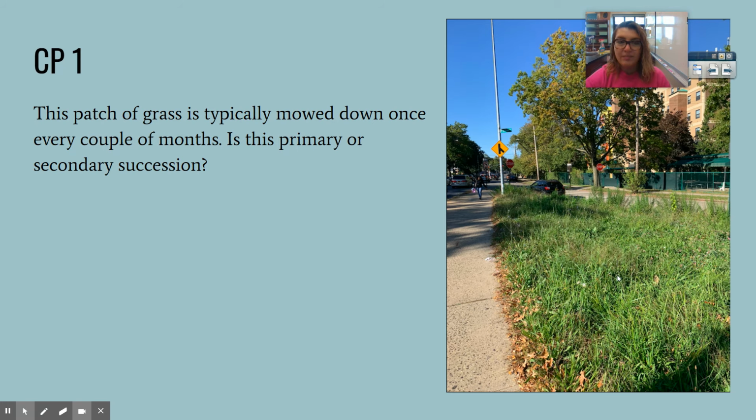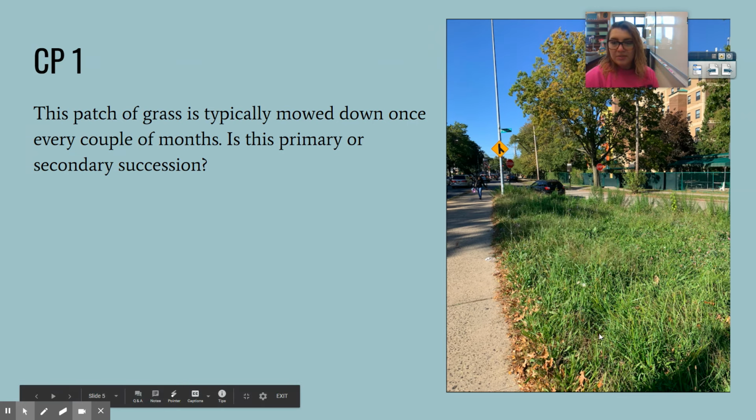All right, so this is an example of secondary succession. Not everything is killed when they mow it down. Typically, they'll leave a little bit of grass, but the soil is still there, so it is secondary succession.